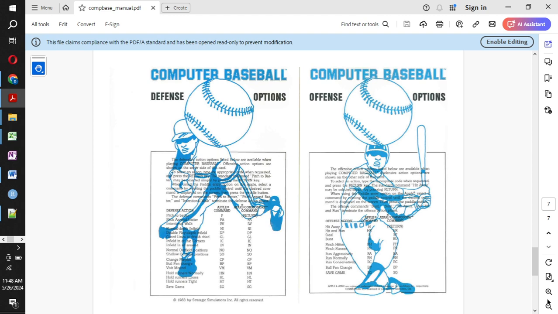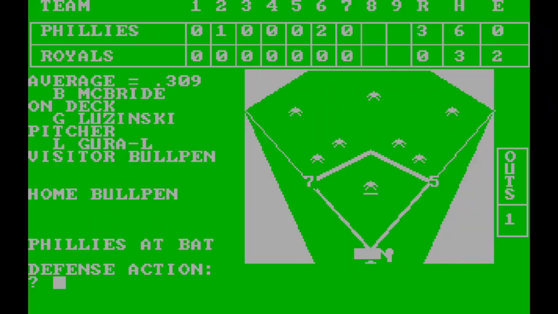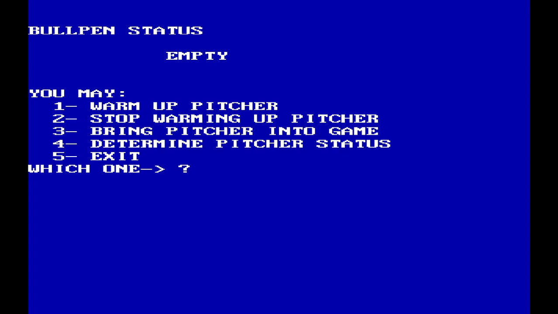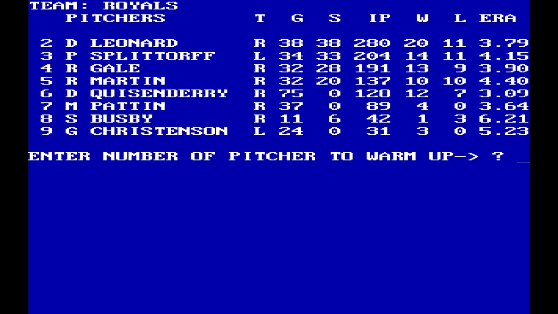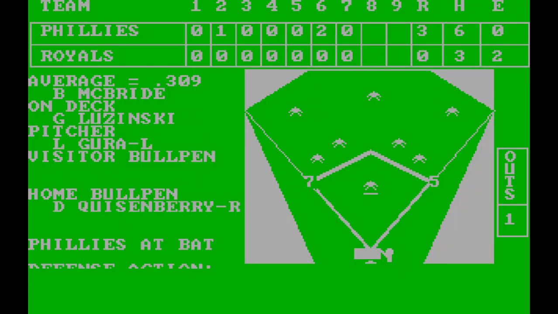All right. Okay. So BP. Warm up a pitcher. I know we're losing, but we're going to warm up Quisenberry. Alright. And now we see in the home bullpen we have D. Quisenberry, right-hander.